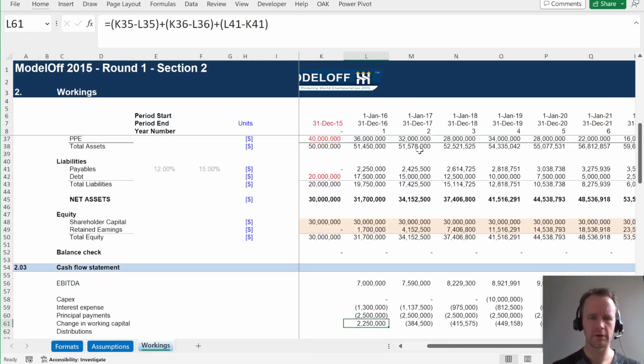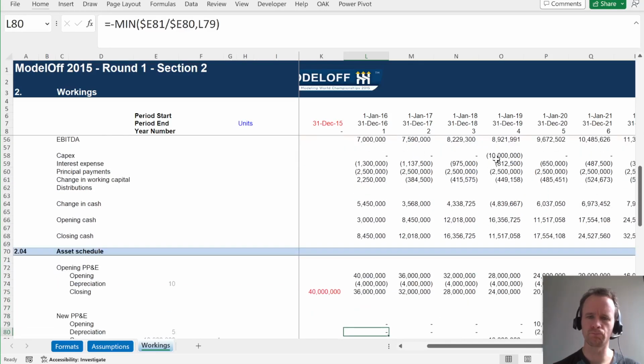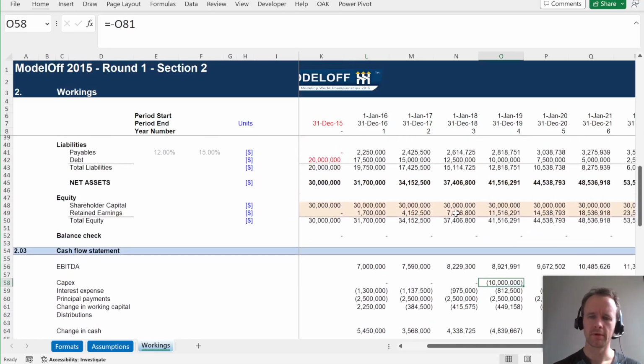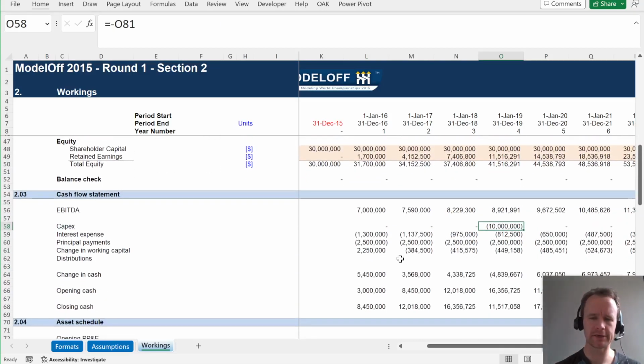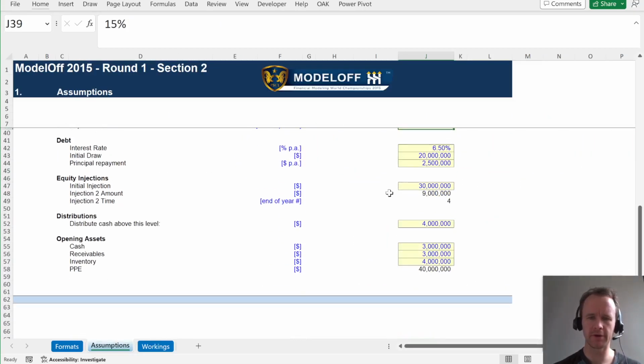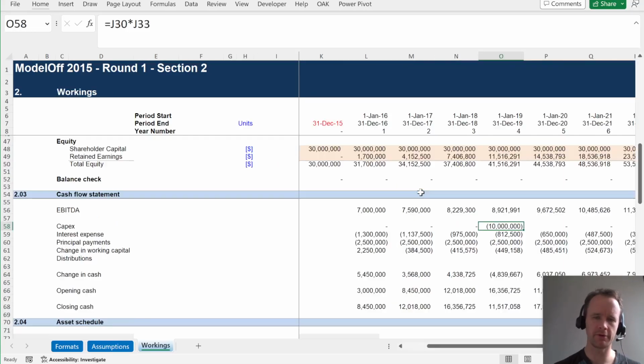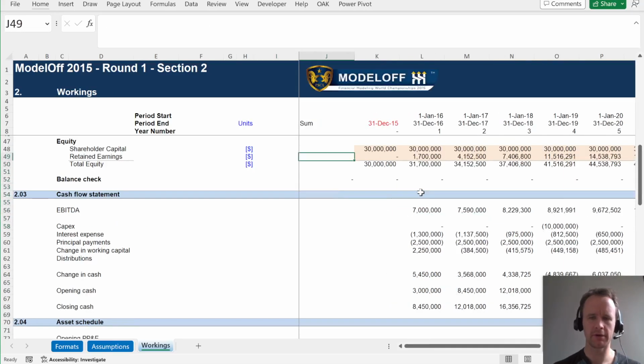Okie doke. Now we've got almost everything done. Our shareholder capital. Oh, yeah, sorry. I put all of the capex as cash out, but of course it's not, because we're paying for 90% of it with an equity injection. So let's get our shareholder capital right, and then we will fix that.